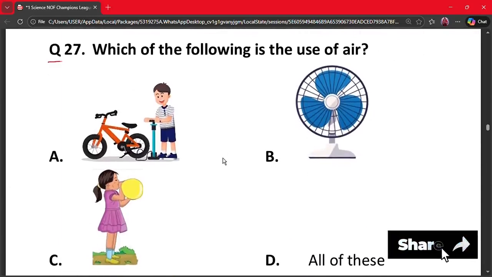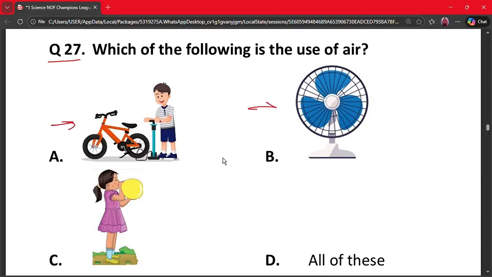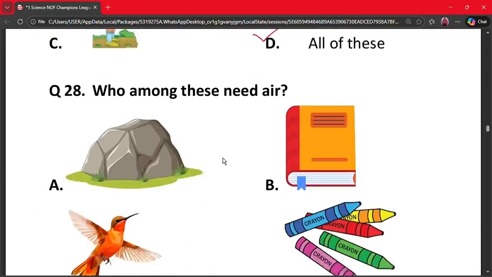Question number 27. Which of the following is the use of air? A. Pumping the air into your bicycle's tire. B. A fan moving. C. A girl blowing air into a balloon. And D. All of these. The correct answer is option D. Air helps in breathing, flying kites, filling air into bicycles and balloons as well, making all the options correct. So the correct answer is option D, all of these.